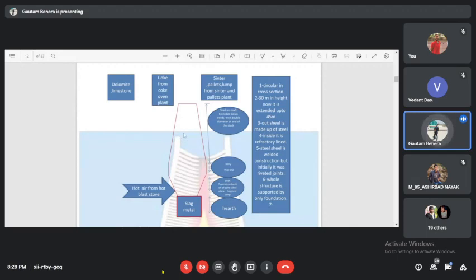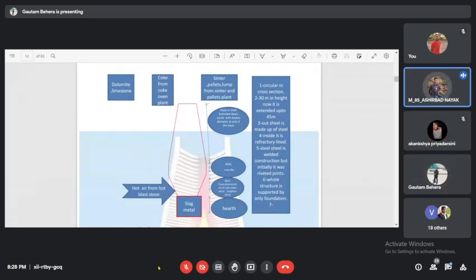Everybody have understood why the diameter increases initially, becomes parallel, and then again decreases. You can easily write it now, right? Yes, sir. Okay, fine. Up to this.